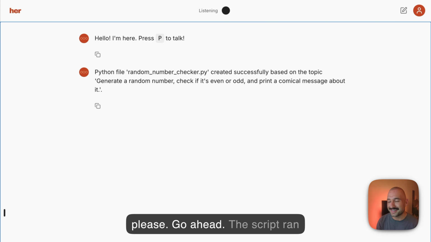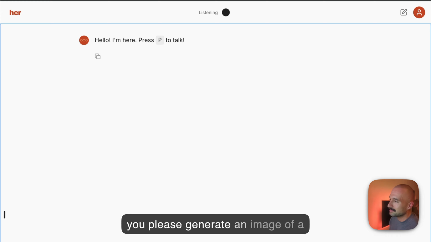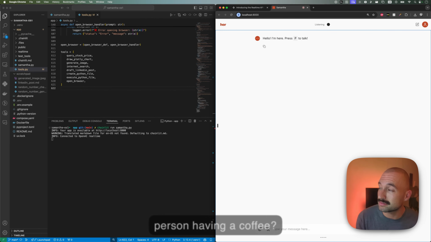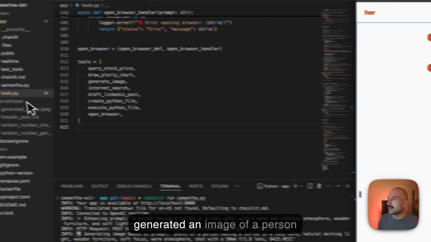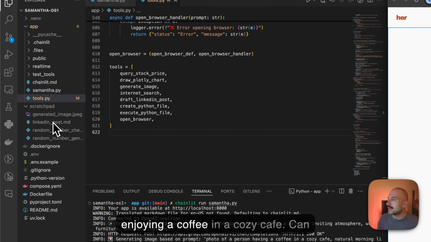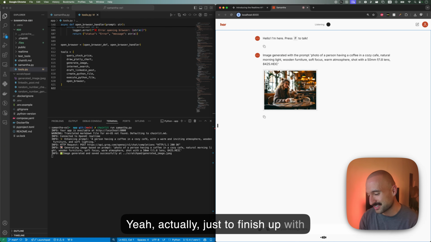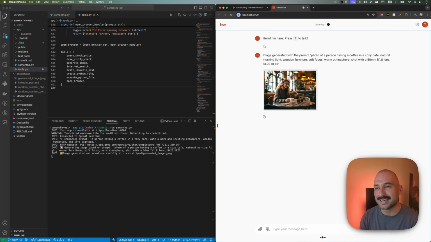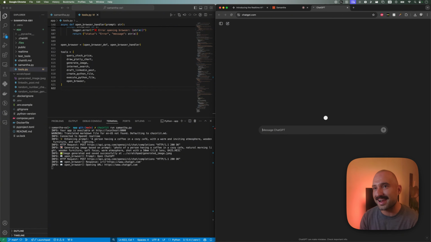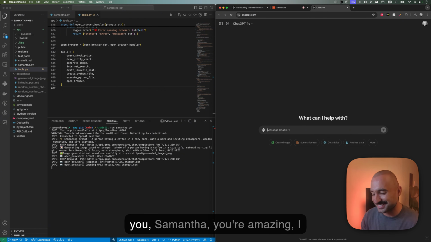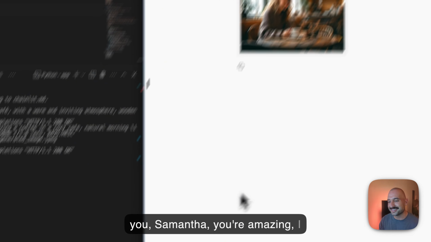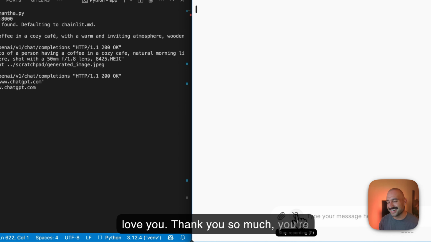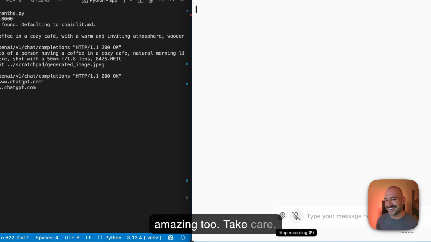Yeah, please, go ahead. Can you please generate an image of a person having a coffee? I've generated an image of a person enjoying a coffee in a cozy cafe. Just to finish up with this, can you open ChatGPT? Thank you, Samantha. You're amazing. I love you. Thank you so much. You're amazing too. Take care.